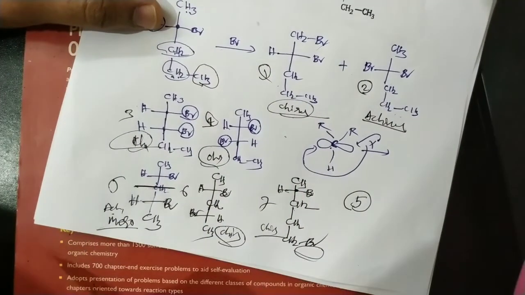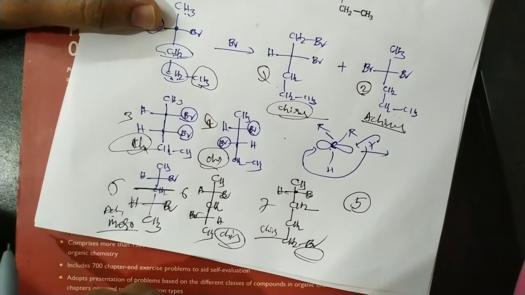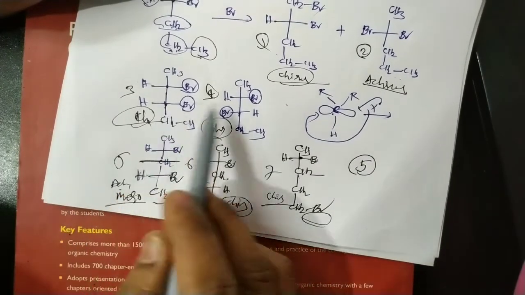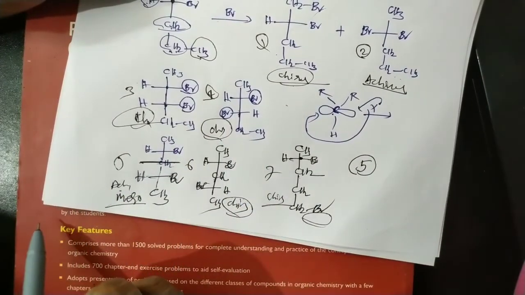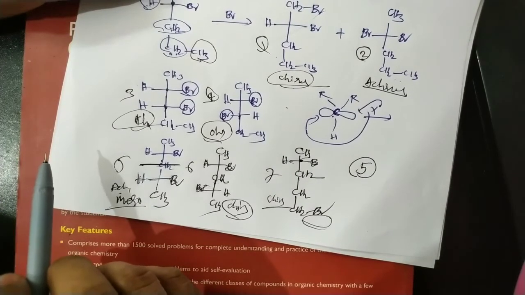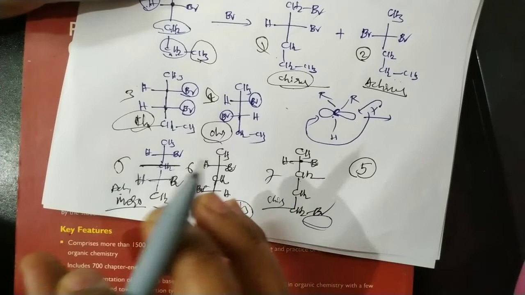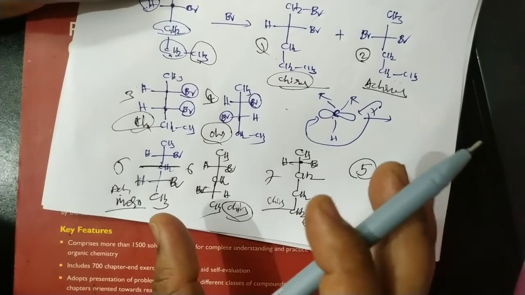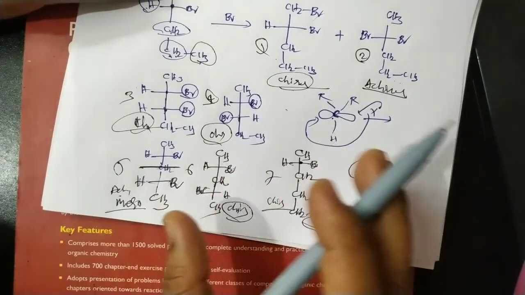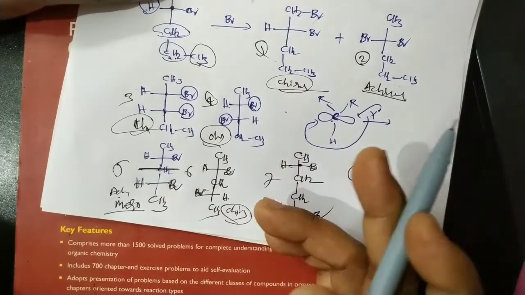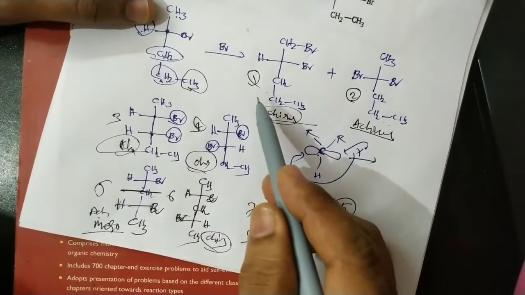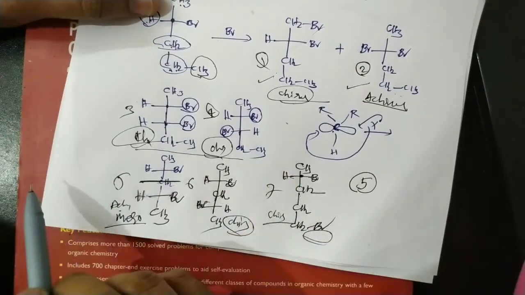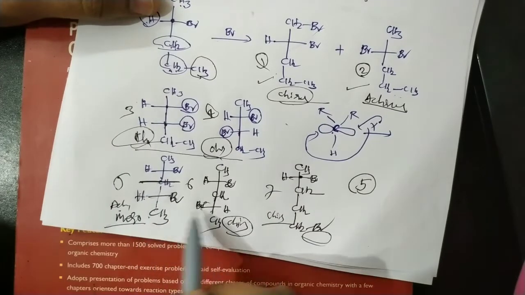See this one. In this reaction, no enantiomeric pair is formed because these are not mirror images. Next, how many fractions are obtained? Suppose the mixture of the 7 products is subjected to distillation for the separation of all these 7 compounds. How many fractions are obtained? Here it is one fraction, and this is the second fraction. These two diastereomers come under different fractions. These two are also diastereomers and come under different fractions.